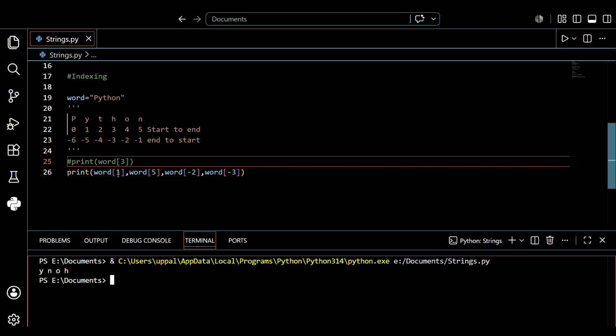So see, for position 1, it prints y. For the fifth position, it prints n, for minus 2 position, it prints o, and for minus 3 position, it prints h. So this is the output of this, guys. I hope you understand. It's very easy. So this is the one I wanted to discuss right now.